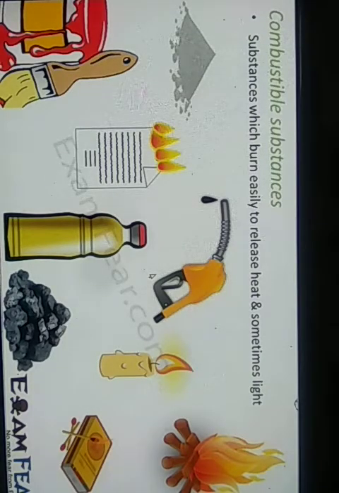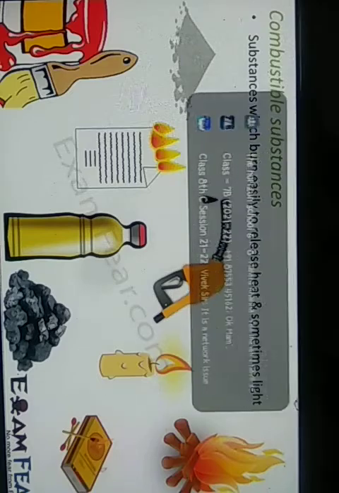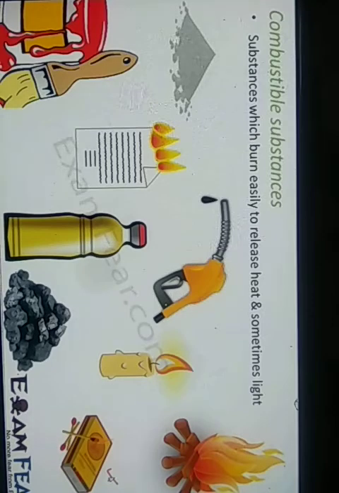Now paper, do you think that paper burns easily? At least when you bring a matchstick, it catches fire. So paper is combustible. A matchstick easily catches fire. Take the example of diesel, petrol, kerosene. You see that they very easily catch fire.